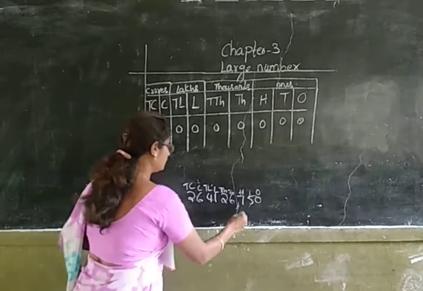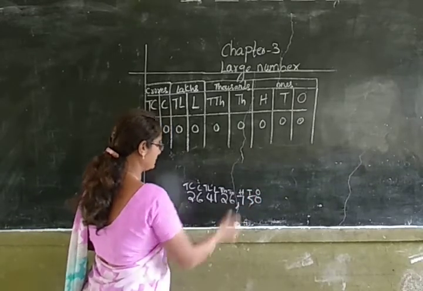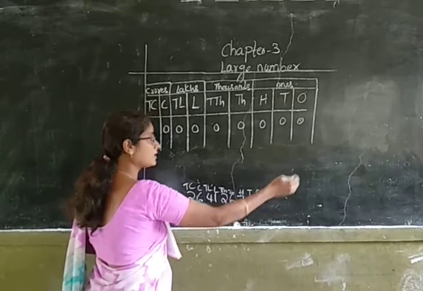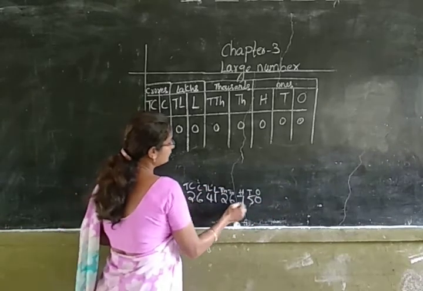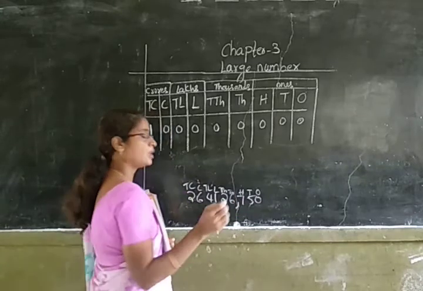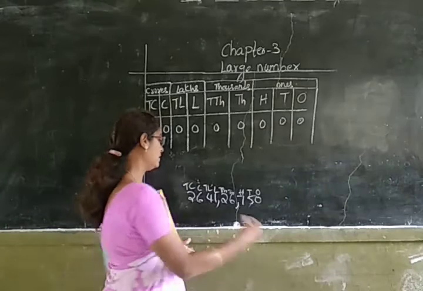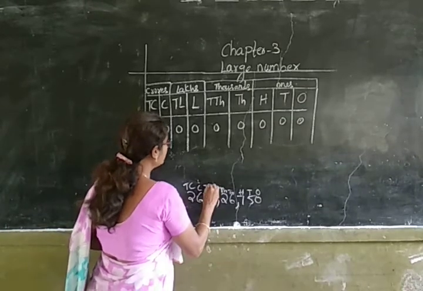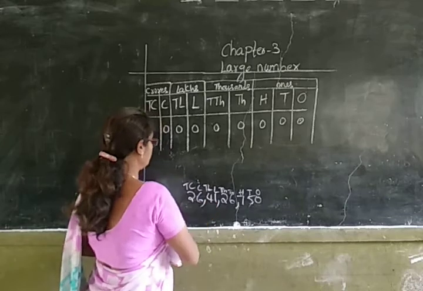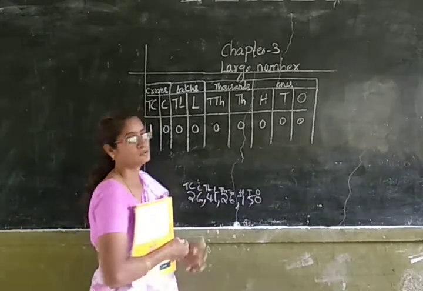In one period we will be having 3 places which are ones, tens and hundreds. You have to place the comma from right side to left side. After one period you will be having thousands period and in thousands period you will be having 2 places. After thousands period you will be having the lakhs period. In lakhs period also you will be having 2 places. And in crores period also you will be having 2 places.